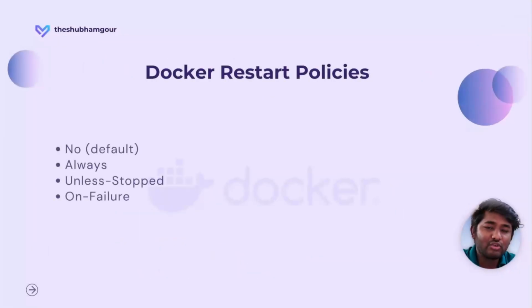So we now understood why we should consider restart policies and what restart policies are. Now let's do a deep dive into the important part, that is what sort of categories do we have in restart policies. In Docker we have 4 categories of restart policies, that is no, always, unless-stopped and on-failure.